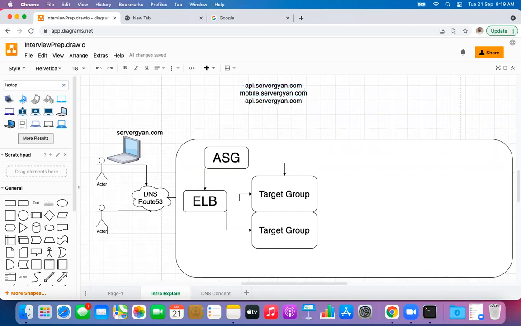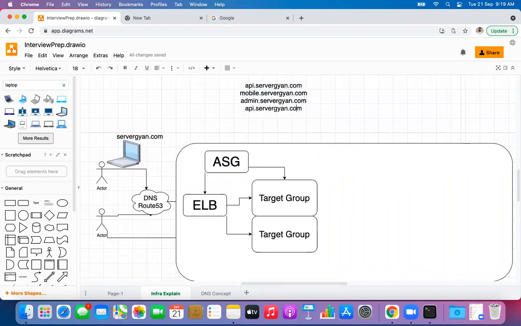Let us say we have admin.servergan.com, right? Then we might have any other, like login.servergan.com. We have different URLs. So for different URLs, we will have different target groups. For example, for api.servergan.com, I want to enable a sticky session. For mobile.servergan.com, I want to enable a sticky session. But for login.servergan.com, I do not want to enable a sticky session here, right?